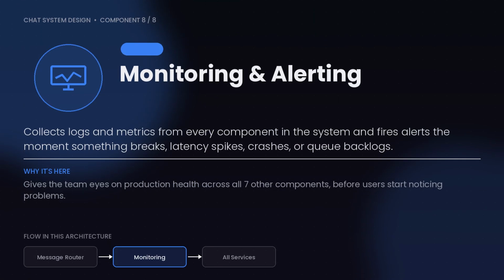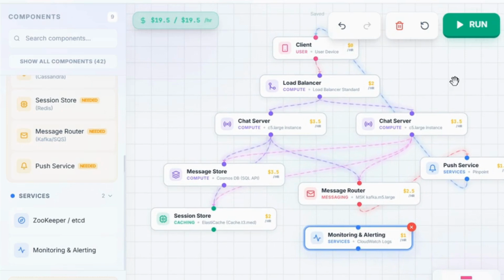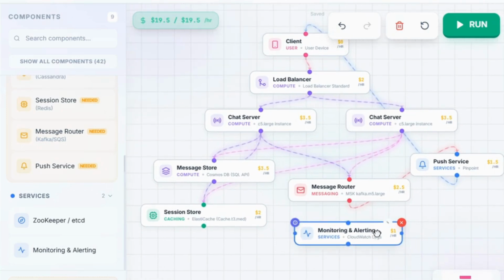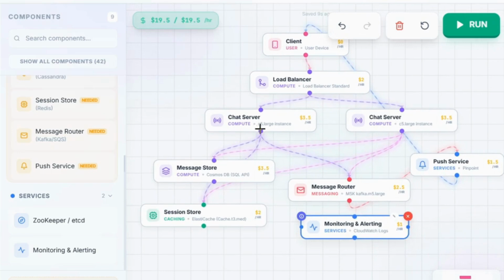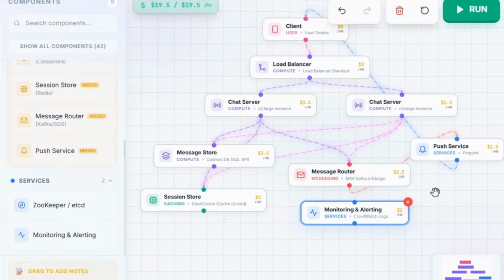Other than that, we also need to have a monitoring and alert system. Here we can see our architecture is pretty simple, but it is a functional architecture. In complex or bigger architectures, there are multiple servers, various load balancers, and a number of services. All of these need to be monitored because if anything goes down, then the developer needs to be informed about it so that it can be brought up immediately. So we need to monitor each of the important services in our architecture, and for that purpose, we have a monitoring and alert system, and every important component should be connected to it so that we get alerted whenever something goes down.